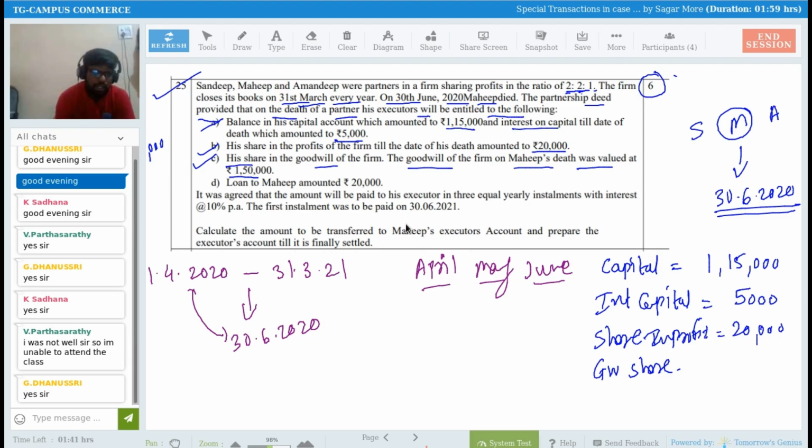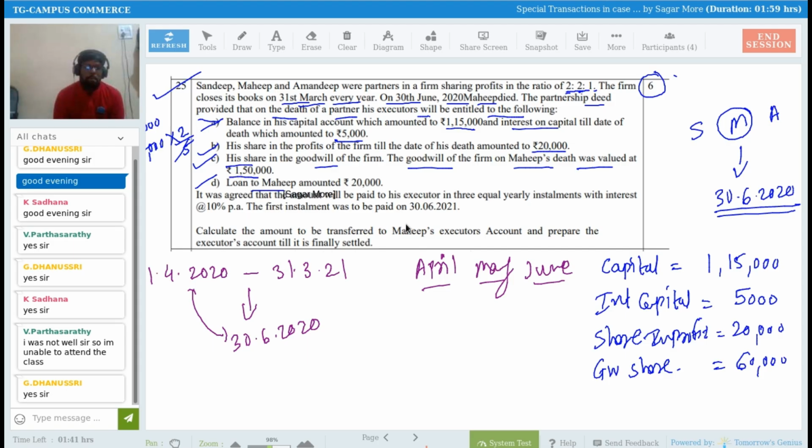So Mahip's share in goodwill is 1,50,000 multiplied by 2 divided by 5, right? So 5 3s are 15 and 3 2s are 6, right? Now 5 3s are 15, so it comes to 30,000. 30,000 multiplied by 2 comes to 60,000. So goodwill share to Mahip is 60,000 rupees we have to provide, right? Then adjustment number D.